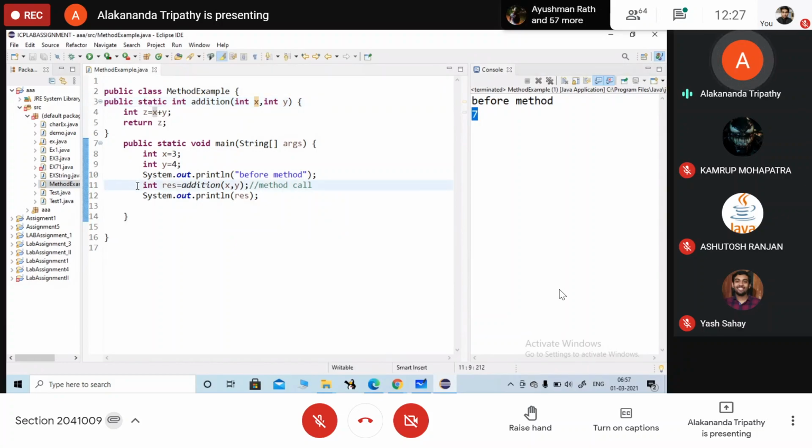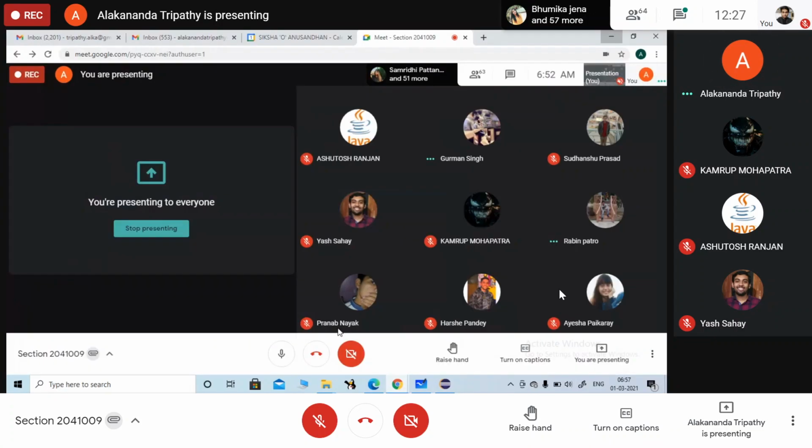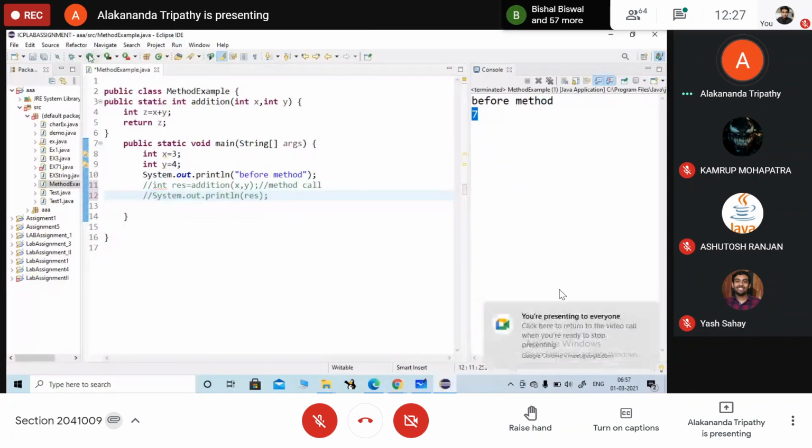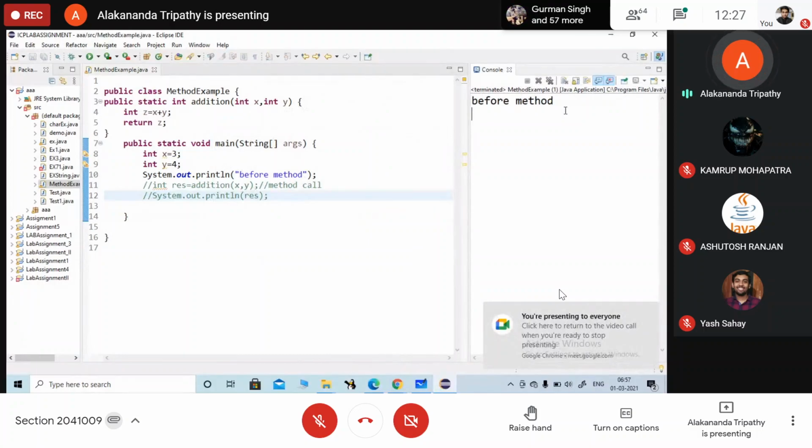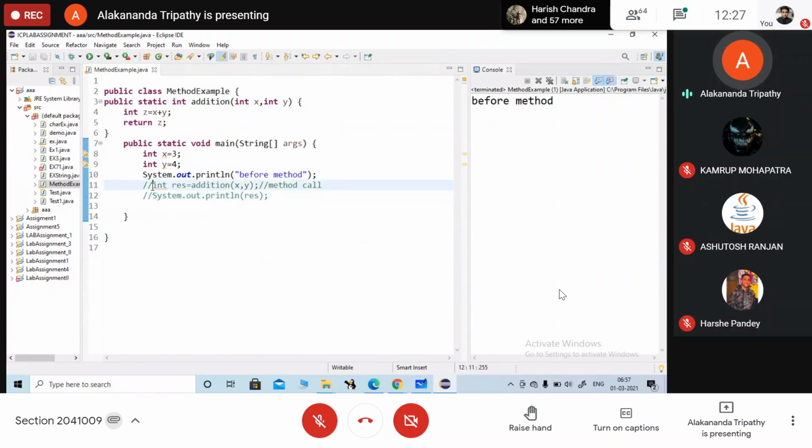Now if I will not call the method, मैं अगर मेथड कॉल नहीं करूंगी, should I get the output? देखो मैं प्रोग्राम रन किया. Did I get the output if I will not call the method? No, ma'am. Okay, so in order to get the result I need to call the method.